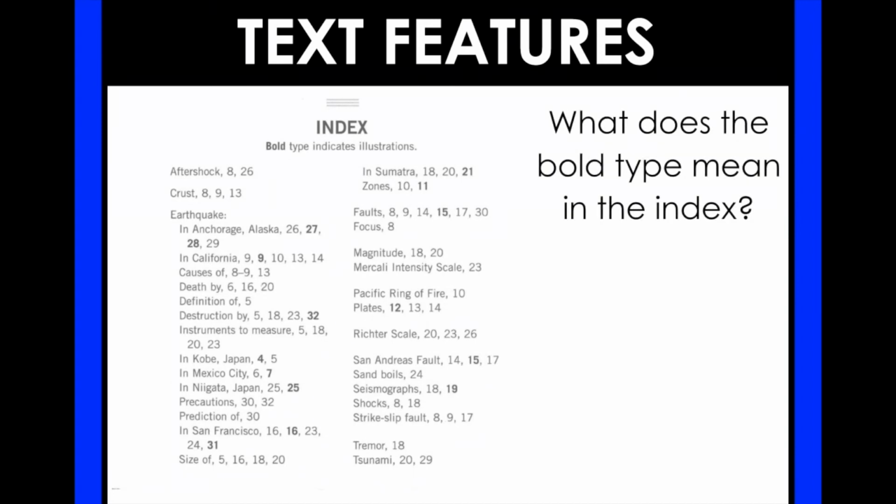But what does the bold type mean in the text? Notice that for faults, the page number 15 is bolded. See how the numbers are a little bit fatter? It tells me right here, bold type indicates illustrations. That means there's a picture or an illustration on that page. Now this is unique to this index. Bold type in the index isn't always going to mean a picture. You have to kind of pay attention.